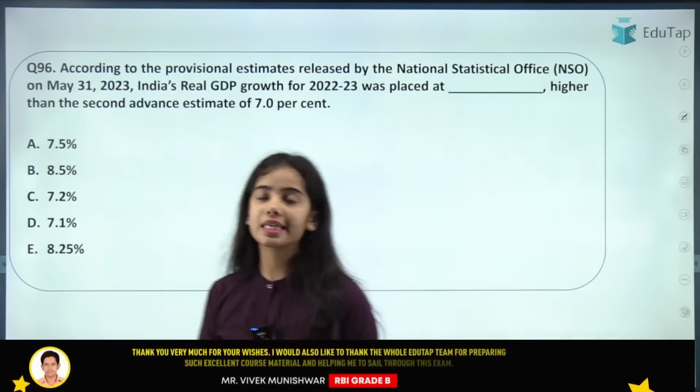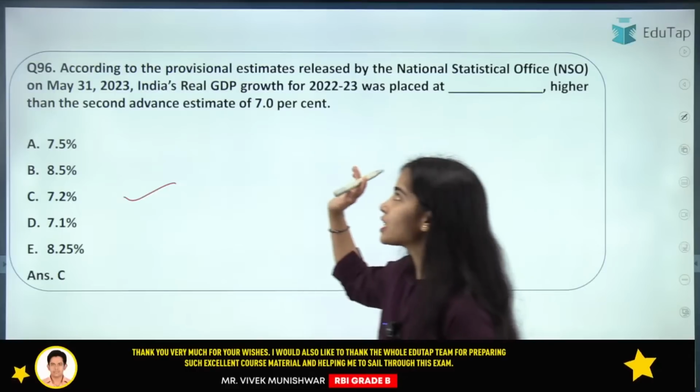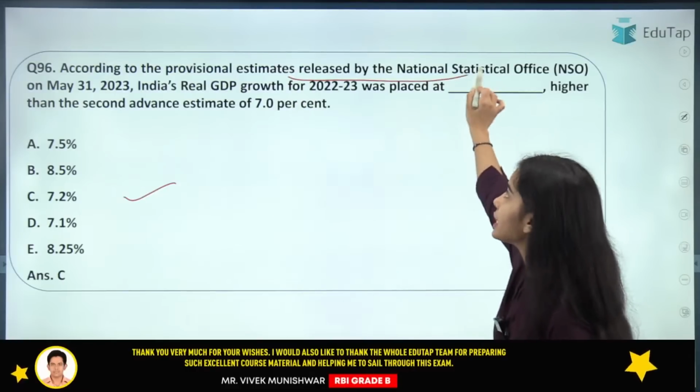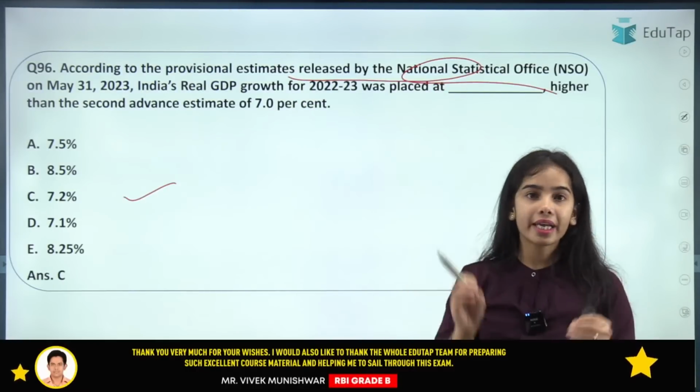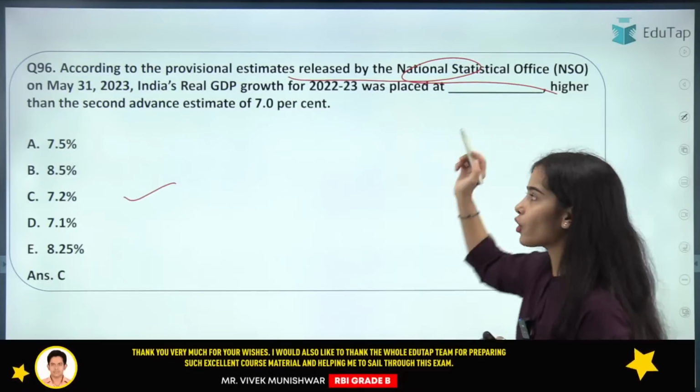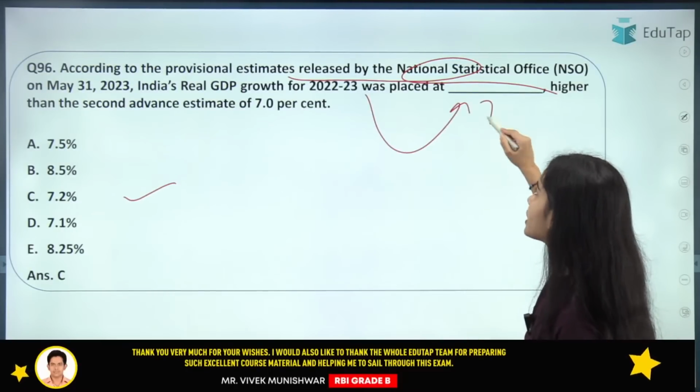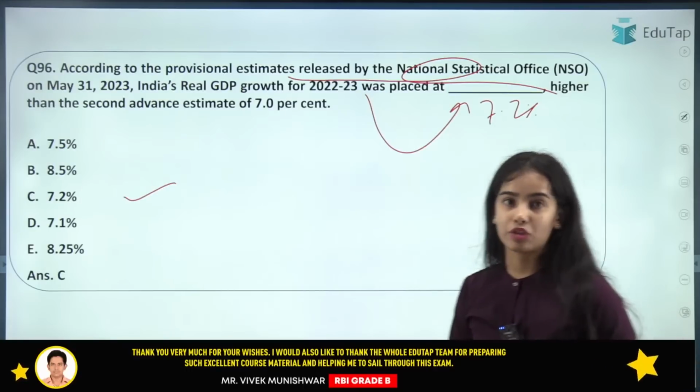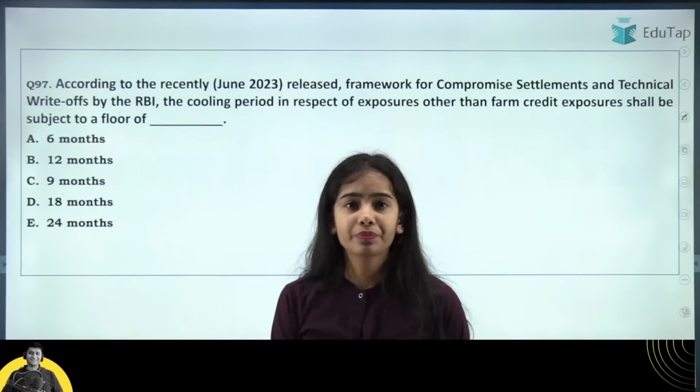So here I am getting the C answer, that is absolutely correct. As per the provisional estimates that were released by the NSO, India's real GDP growth for 2022-23 was estimated at 7.2%. Coming to the next question.